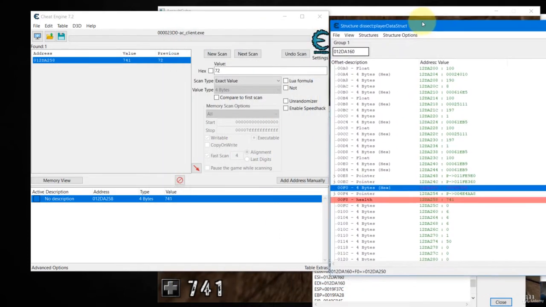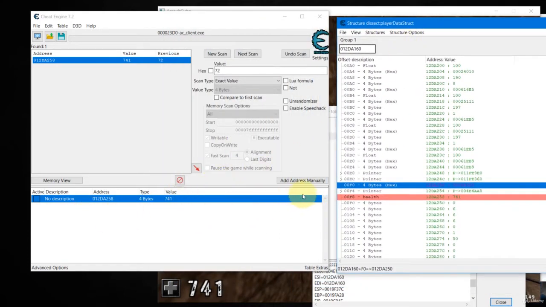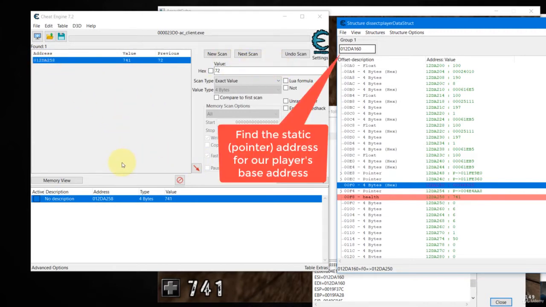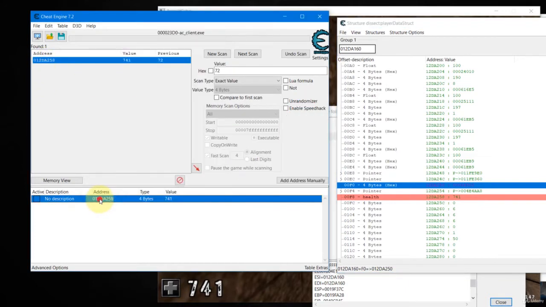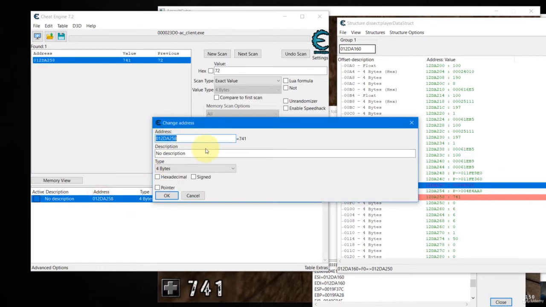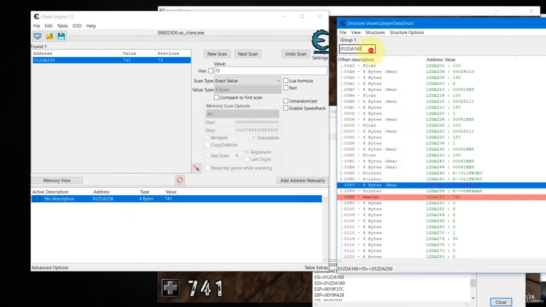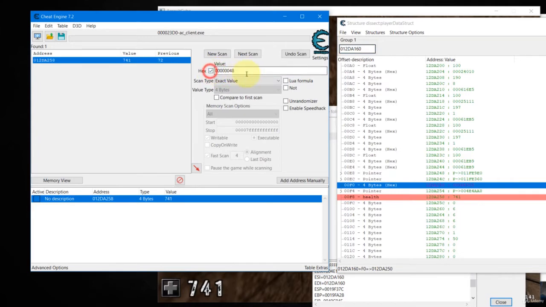Okay, so if you wanted to put an entry inside your cheat table, you can now click add address manually. Before we can add address manually, we have to go and find the base address, which is a static address. So to find the static address, we can right click on this one, or just double click, and no, we already have the base address here. Copy this and then paste it in here as a hex value.